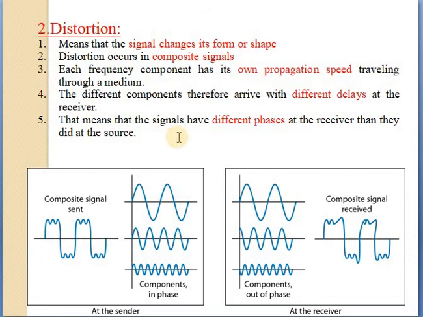That means the signal has different phases at the receiver than it did at the source. This is the composite signal, and these are the components in phase. This is the sender end, and this is the receiver end. Actual data sent by the sender and actual data received by the receiver with the distortion.